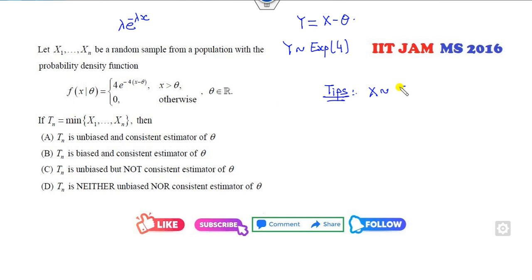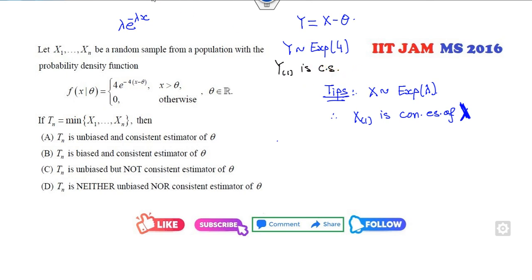If x follows an exponential distribution with parameter lambda, then x_1, that is the minimum of this, is the consistent estimator of this lambda. So x_1 is the consistent estimator. What is x_1? That is a minimum. So from this case, y of 1 is the consistent estimator.